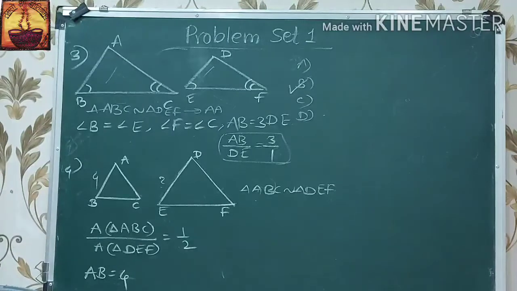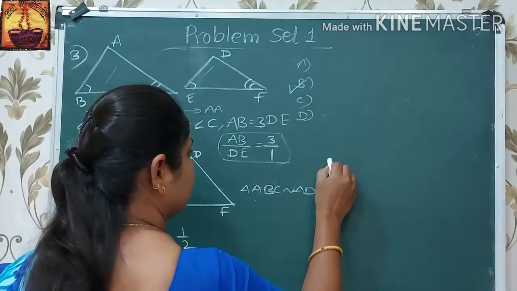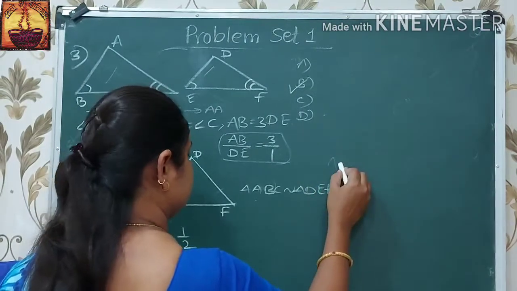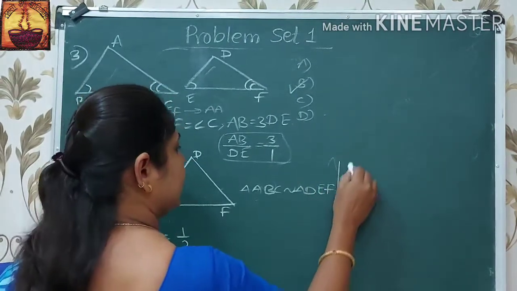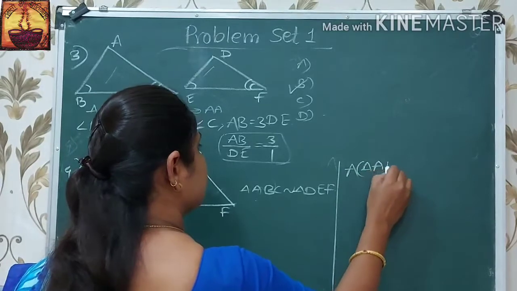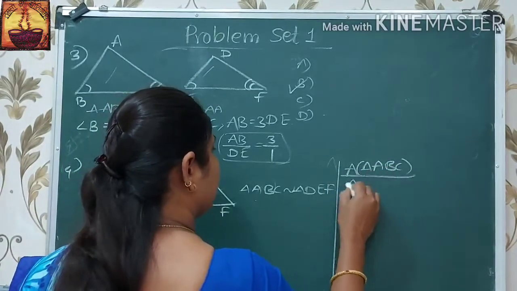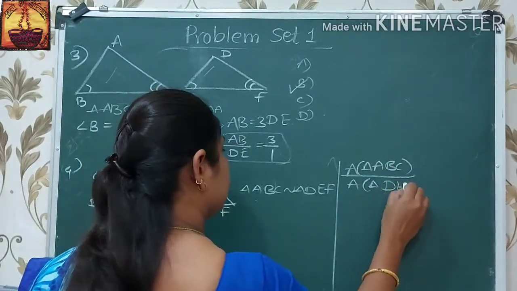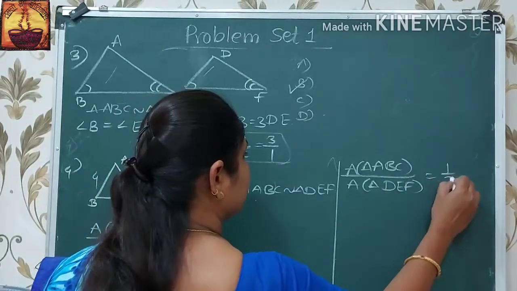Now we know that when two triangles are similar, then the ratio of areas of those triangles is equal to the ratio of the squares of their corresponding sides. Therefore, we have area of triangle ABC upon area of triangle DEF is equal to 1 upon 2.